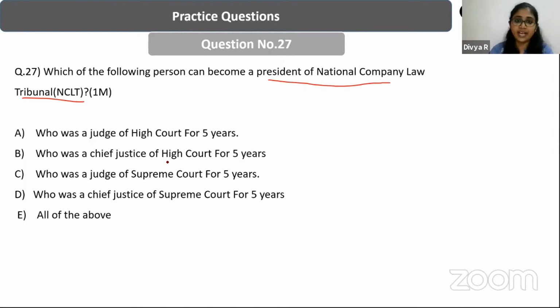A, who was a judge of the High Court for 5 years. B, who was a Chief Justice of High Court for 5 years. C, who was a judge of the Supreme Court for 5 years. D, who was a Chief Justice of Supreme Court for 5 years. What is the answer? E, all of the above. You can actually, yes.